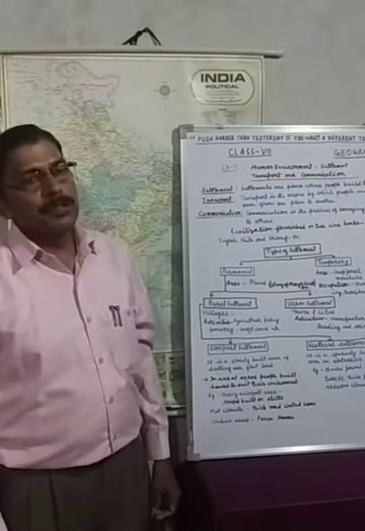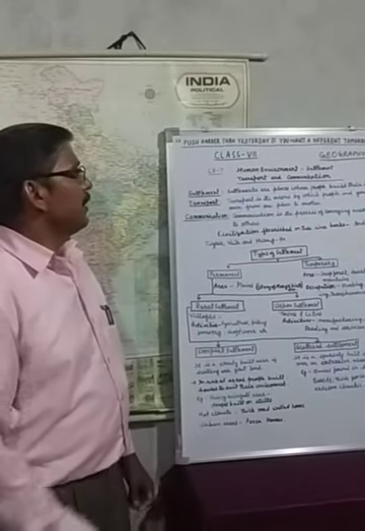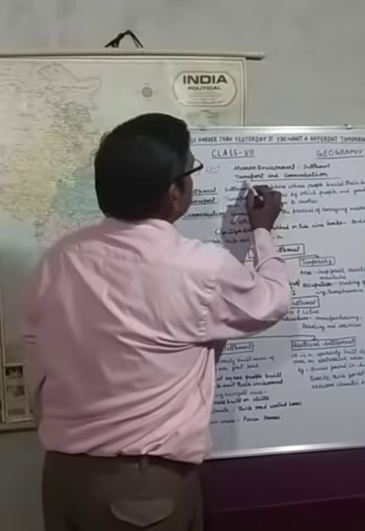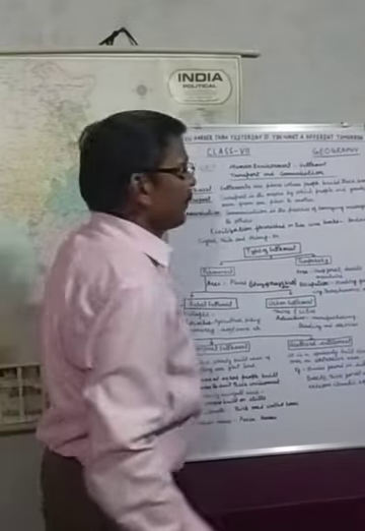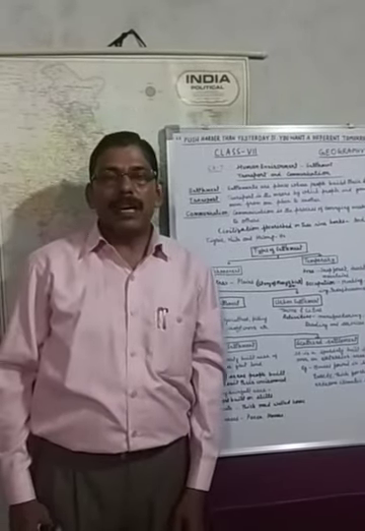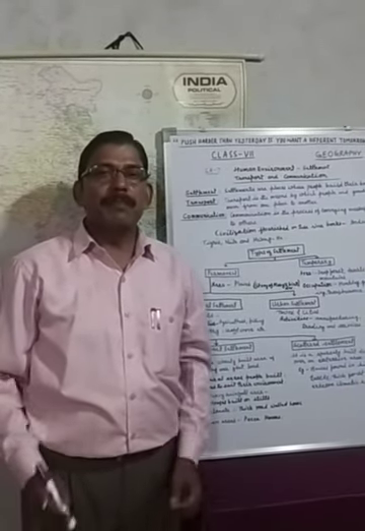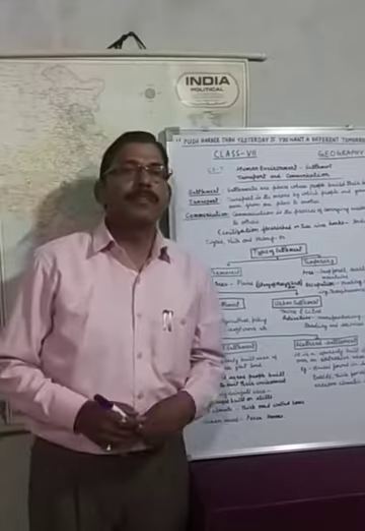Today I am going to teach you class 7 geography, chapter 7, human environment: settlement, transport and communication. First of all, I am going to tell you what settlements are. Settlements are the places where people build their houses to live.